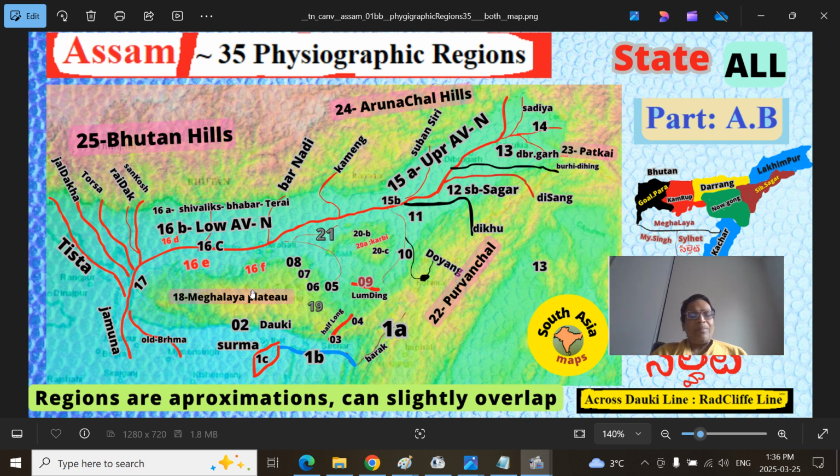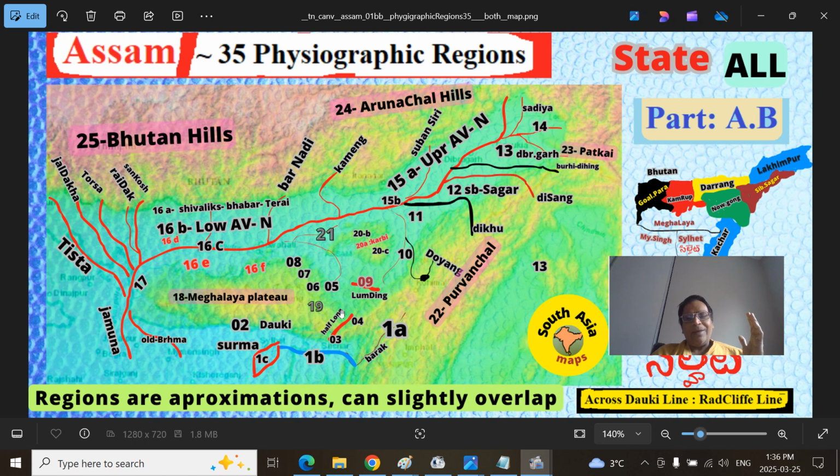Meghalaya Plateau is an extension of the Deccan Plateau region, and a detached area is sometimes called the Hamren Plateau region, somewhere here, that is the 19, Hamren Plateau region. Another detached plateau is called the Karbi Anglang Plateau. Previously, the district used to be called Karbi Anglang District, Eastern Karbi Anglang, Western Karbi Anglang, or Eastern Mikir District, Western Mikir District. Essentially, geologically, that used to be a part of the Meghalaya Plateau.